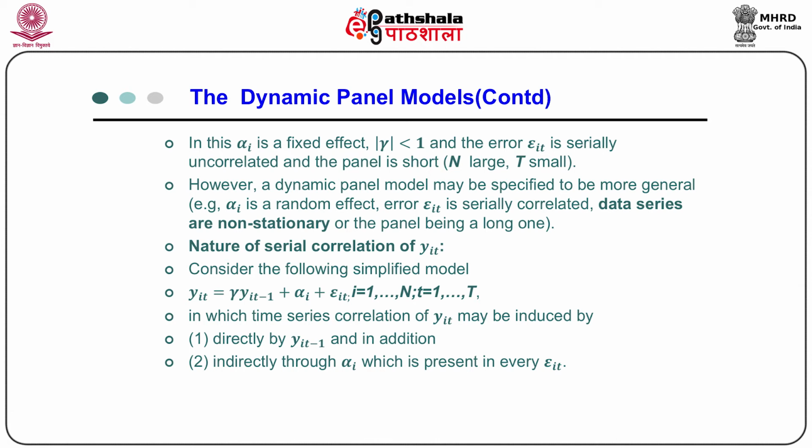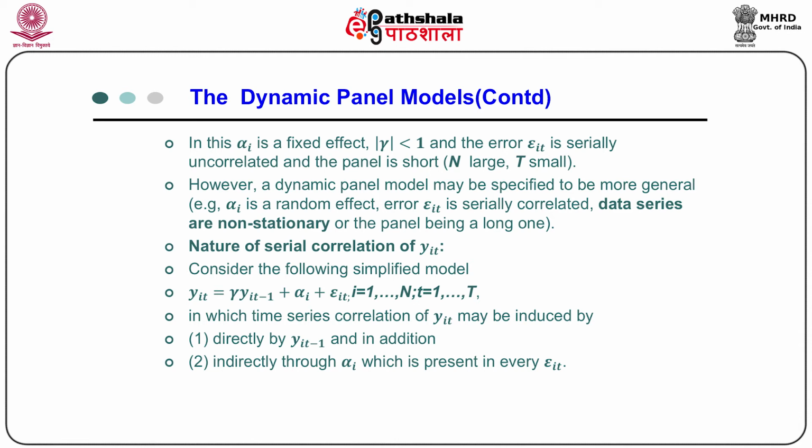Now, the dynamic panel model considers the lagged dependent variable as an explanatory variable, and the presence of a lagged dependent variable may be another source of correlation of the explanatory variable with the error term, and this may reinforce the issue of inconsistent estimation of the panel data problem.